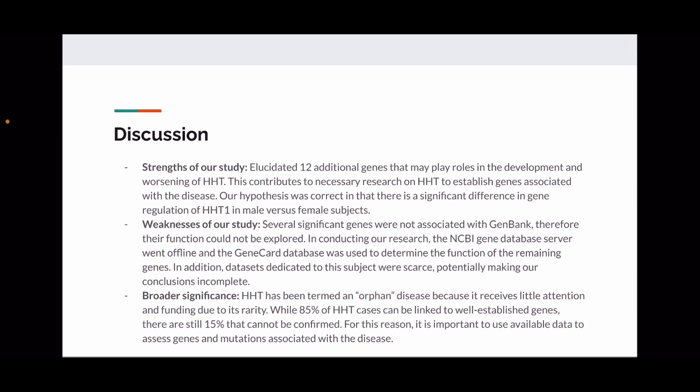Lastly, our study has an important broader significance because HHT is a rare disease and therefore doesn't receive a lot of attention in terms of research and funding. Because of this, it's been termed an orphan disease that isn't completely understood. 85% of HHT cases can be linked to well-established genes, but there are still 15% that can't be confirmed. So using available data to assess genes and mutations associated with the disease is important.